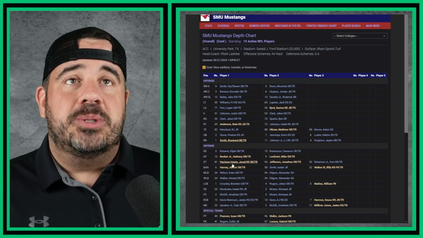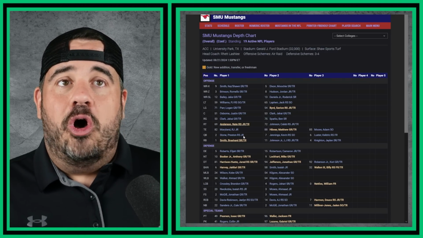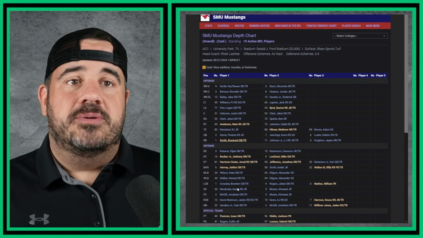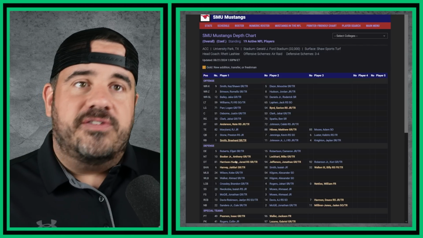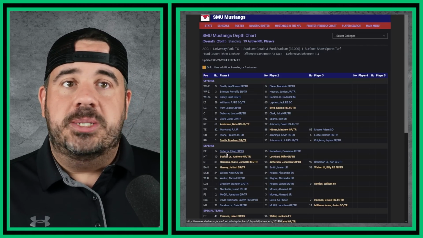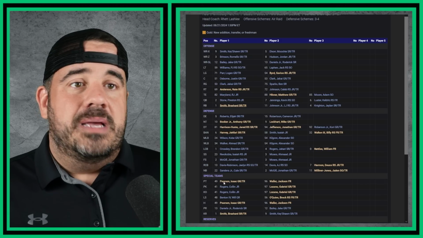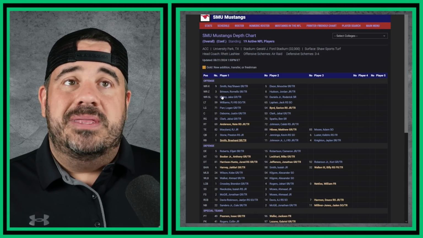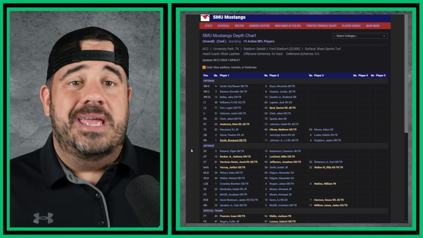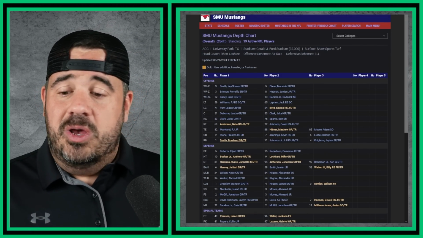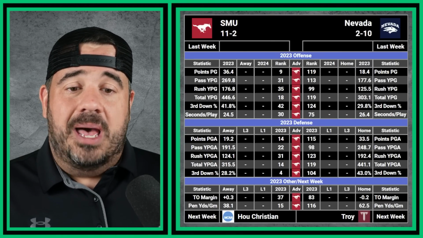You look at the depth chart for SMU, they've got almost their whole team still there. Yellow is the new transfers or freshmen or additions. That's just it. So, you can see they've got some pieces on defense, pieces on special teams, but their core offense is still there. That offense, as we saw, was literally just dominating last year.